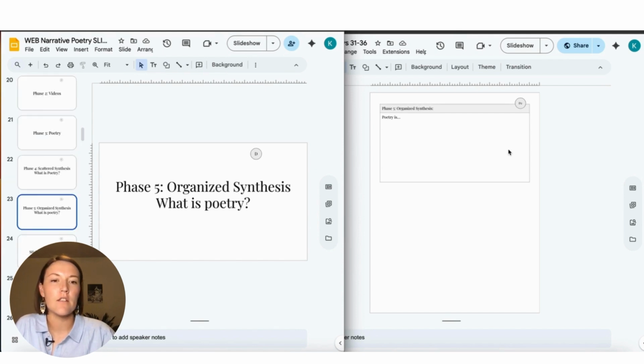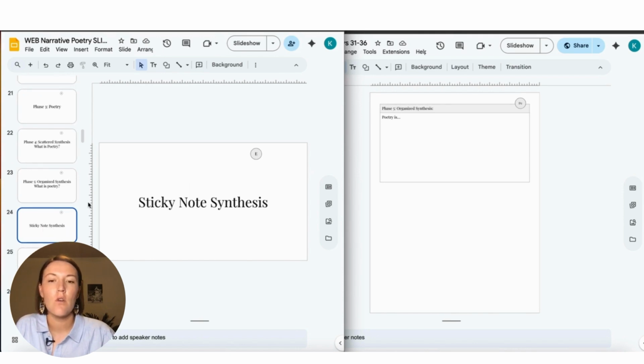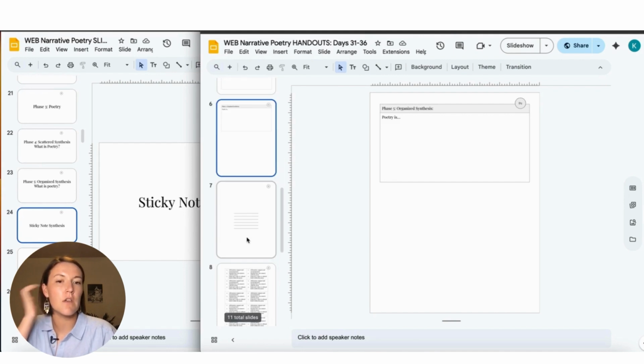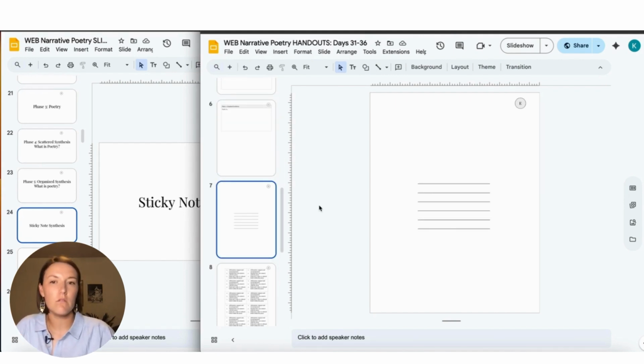And they write that on a sticky note. So the teacher needs to stick a sticky note right here, and they write their answer to the question, what is poetry? They write it on this sticky note here, and then they do a sticky note synthesis where they use this document here, and they meet with their group, or you can switch up the groups if you would like. And they each put a sticky note here on each corner.